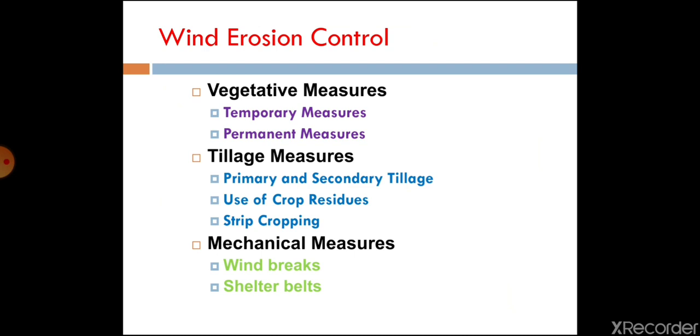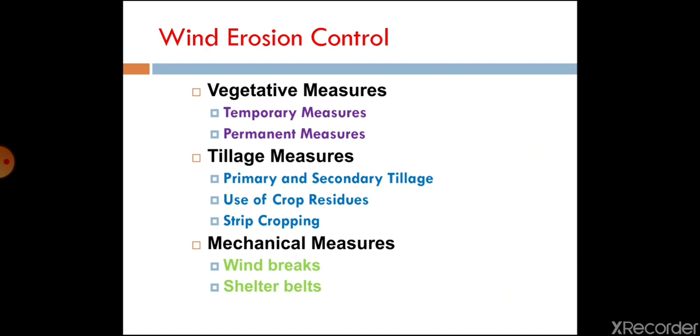So to minimize such effects, or to minimize the wind erosion, there are three measures to control wind erosion: vegetative measures, tillage measures, and mechanical measures. Vegetative measures could be categorized in two ways: temporary and permanent.